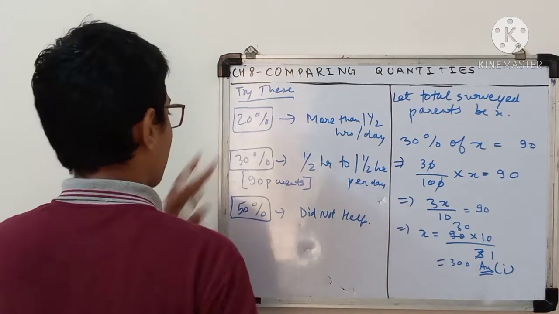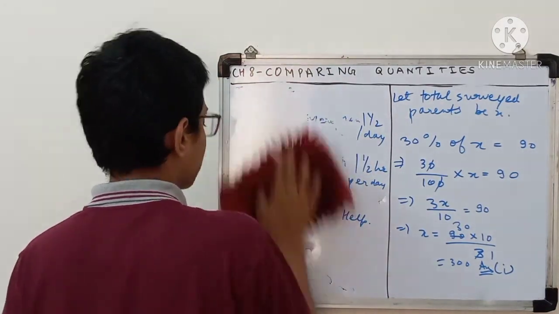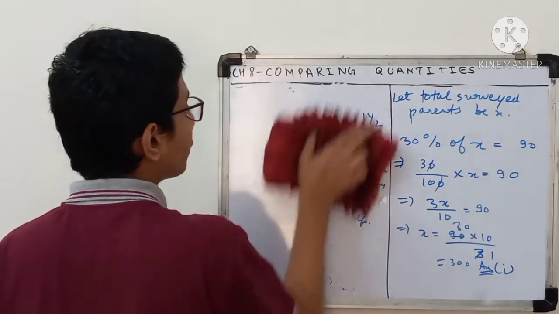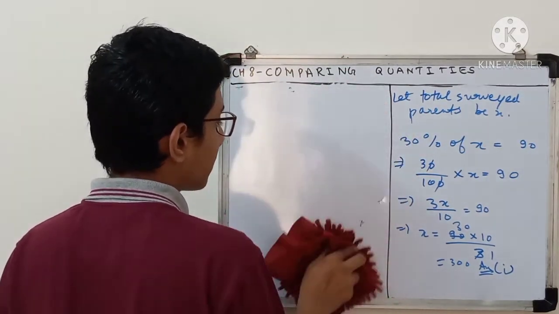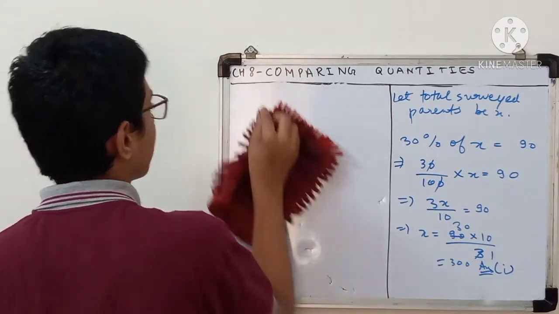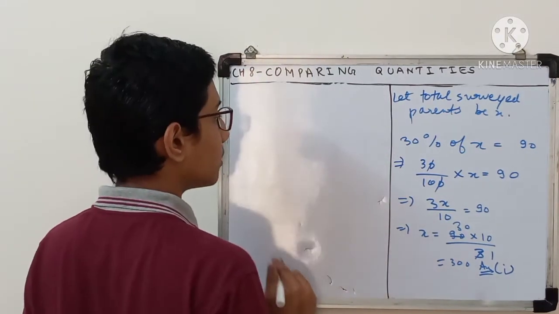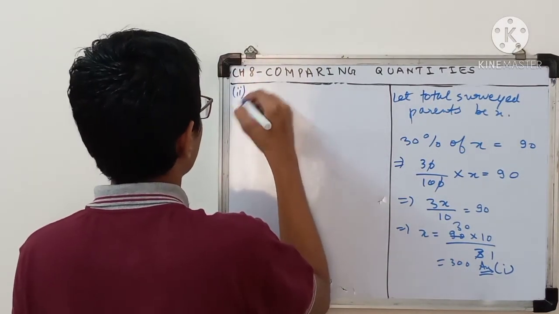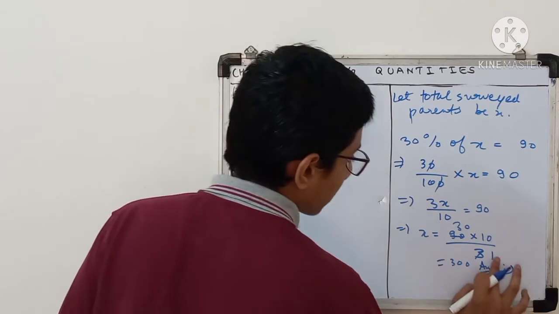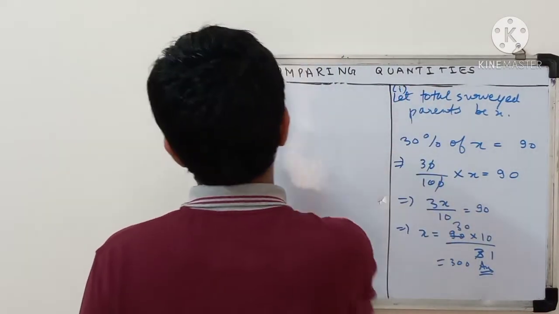Very easy. I am rubbing this off. Then we will proceed to the second part. The second part is saying you have to find out the exact number of parents who help their children more than 1.5 hours per day. So for that, I am writing the second part solution. Okay, don't write here, simply write here. First part solution. Now second part solution.